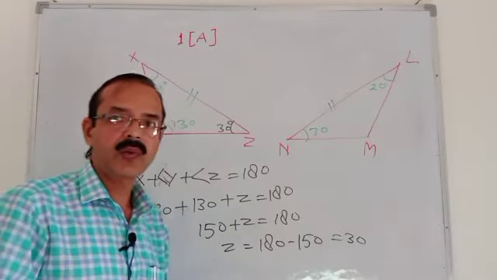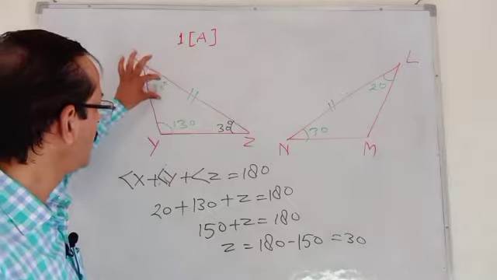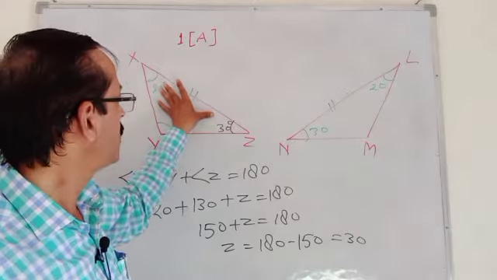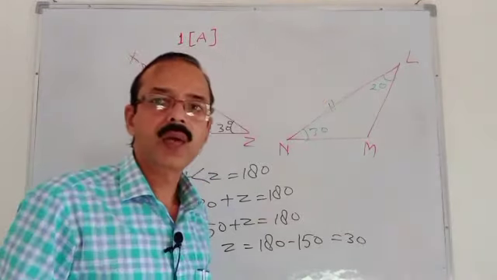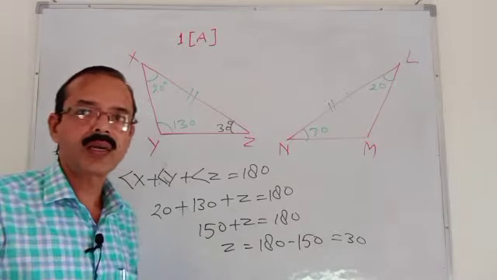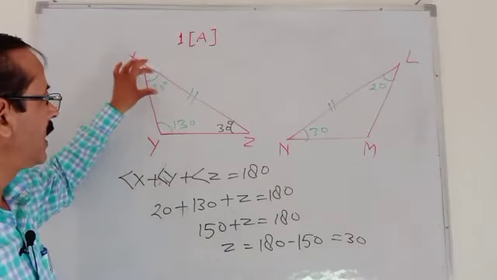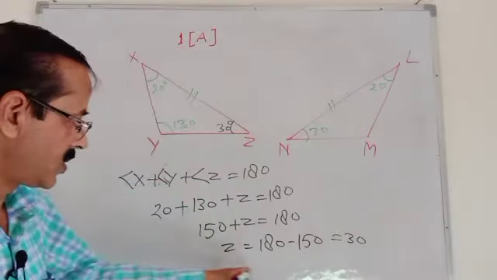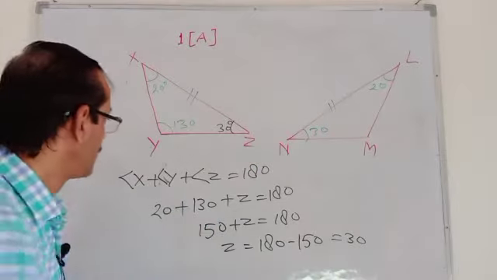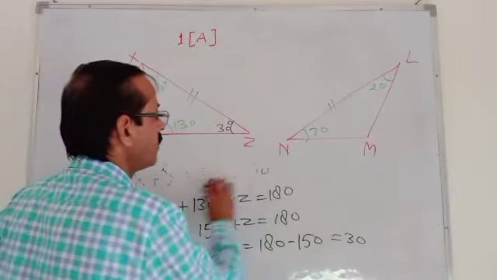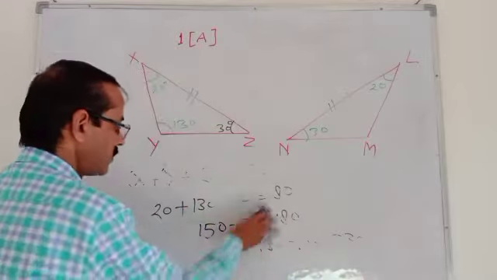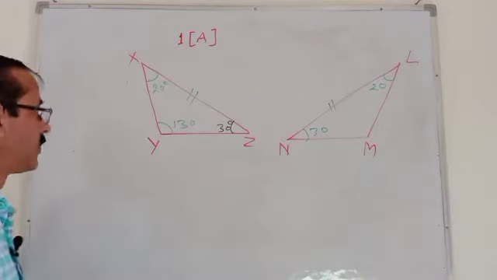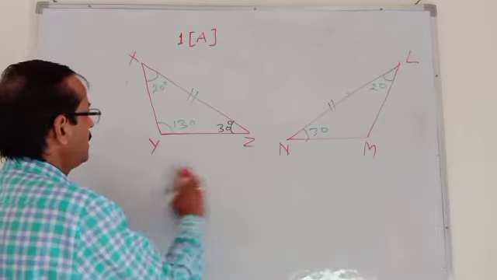Now again we have to match both triangles. If we match both triangles, we will find that 20, 20, 30, 30, and the side between both angles are equal. So we can say both triangles are congruent by angle, side, angle. So for the reason, first you have to show this thing, that is, find the angle 30 degrees, then the reason is needed to be written.